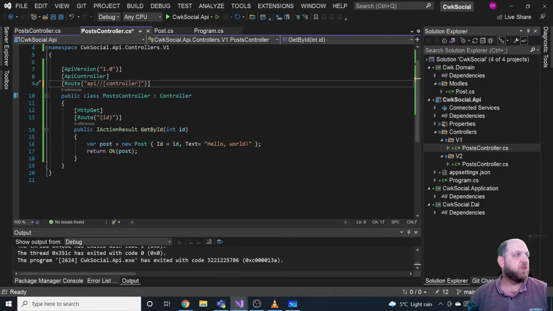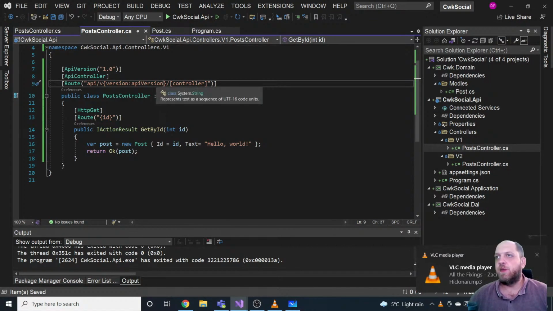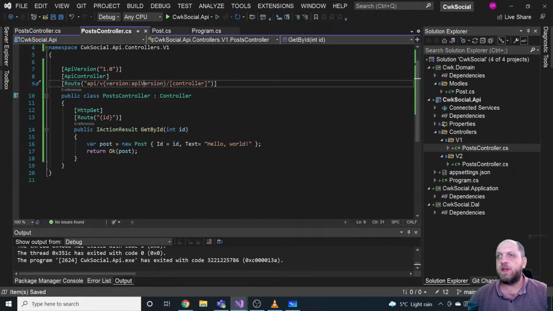Instead of the version, we just provide a v, and then a placeholder where we specify version and apiVersion. This is how the package looks into it and replaces this with the current version at which we are looking. That's something good to have.